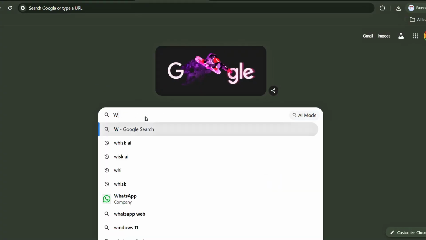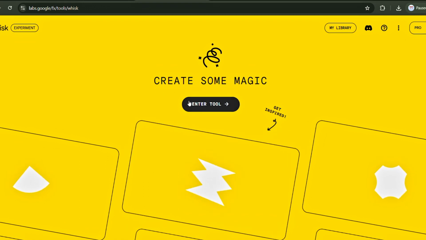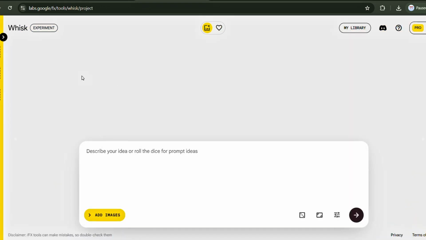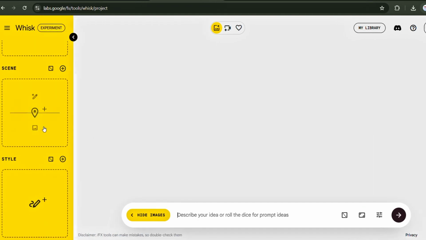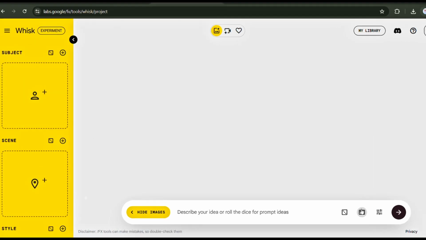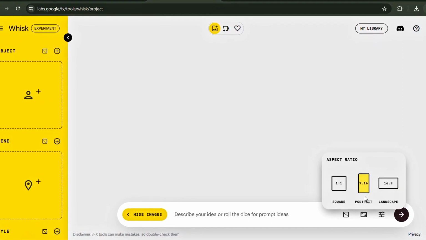Open your browser and search for Whisk AI, then click on the official link. Once the dashboard loads, click Enter Tools to access the creation interface. Let's configure your settings. On the left side, you'll see input fields for your subject, scene, and style type. In the bottom right corner, you'll find the aspect ratio option. Keep it set to portrait since we're creating short-form content.